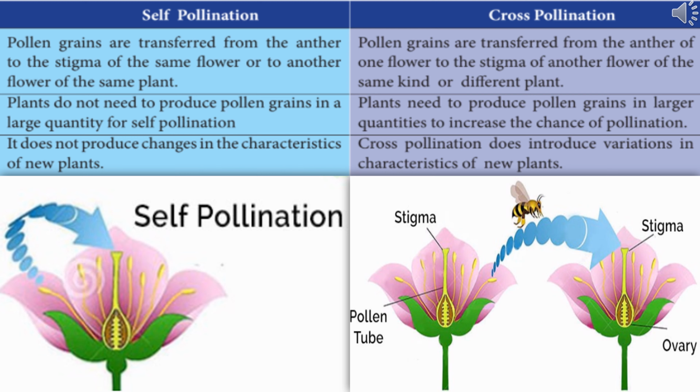In self-pollination, the plant does not produce changes in the characteristics of new plants because the genetic material is the same, because the pollination takes place in the same plant. But cross-pollination does introduce variation in the characteristics of the new plants because the combination of new genes is available in this type of pollination. So, new varieties of plants can develop.